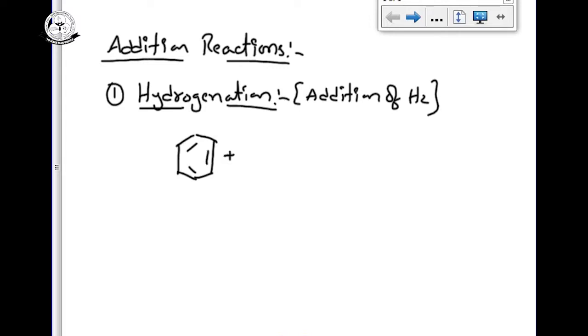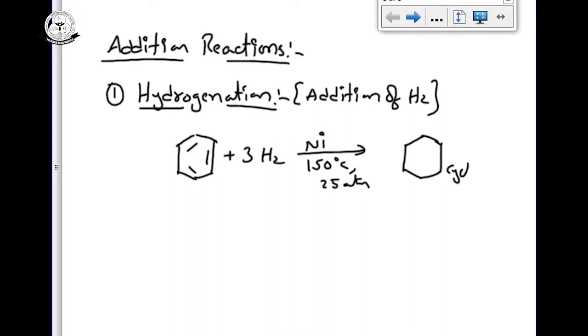Benzene on hydrogenation: 3 double bonds are there, so we need 3 moles of hydrogen. I am using the metal catalyst, that is nickel, and the temperature we have to maintain is 150 degrees Celsius and pressure is 25 atmospheres. High temperature and pressure we are applying, it can undergo addition reaction to give cyclohexane.